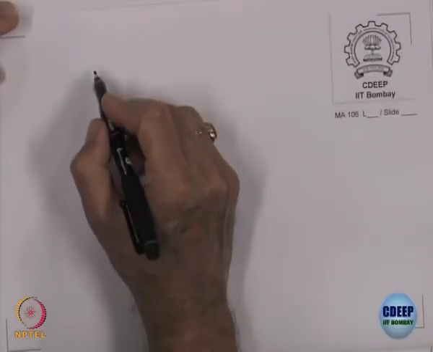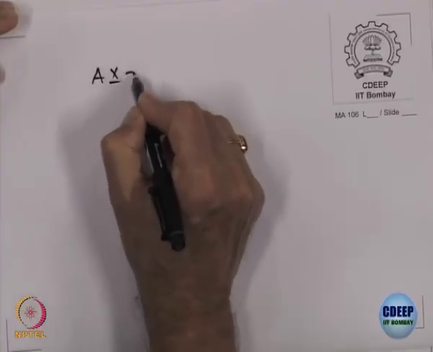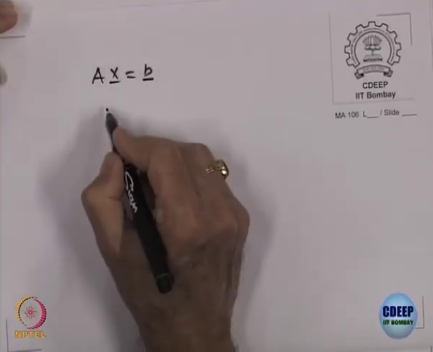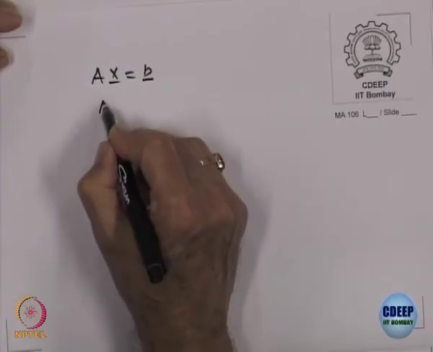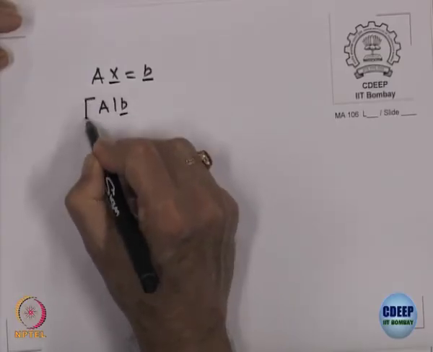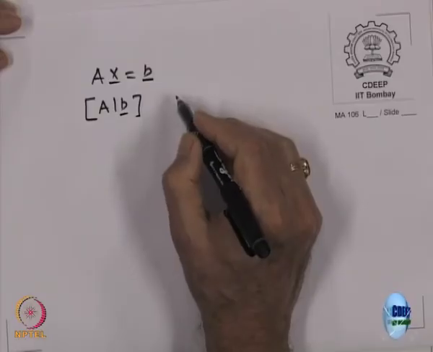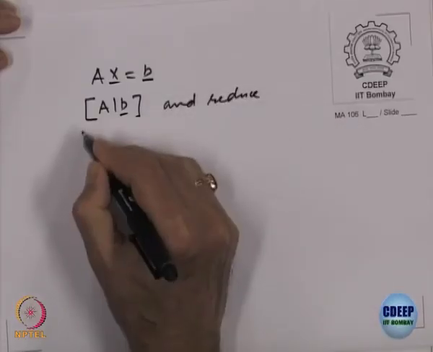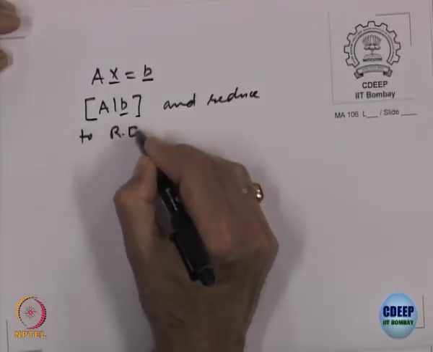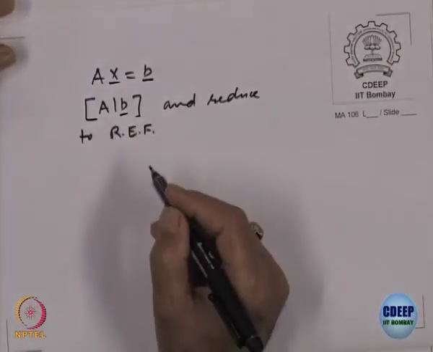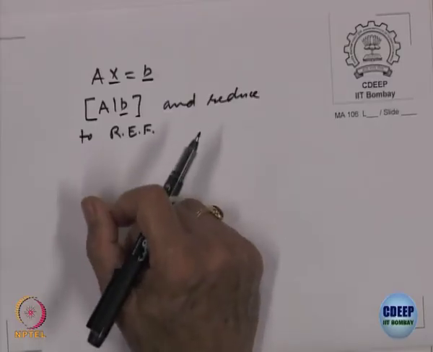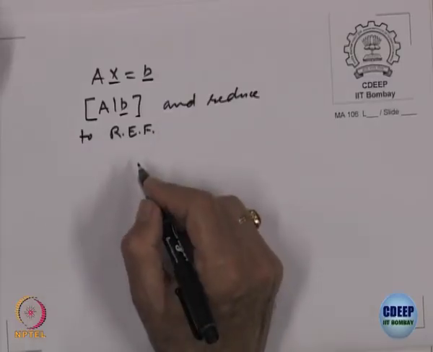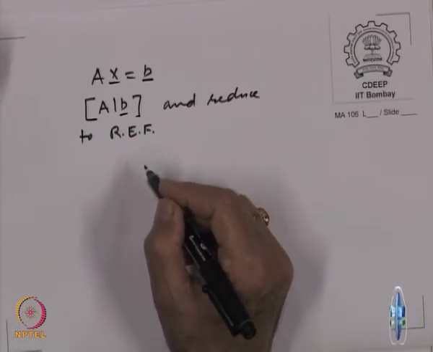So, what we have done is for a system A x is equal to b, we take A and b, and reduce to row echelon form. Now, reducing a matrix to row echelon form is by scanning and interchanging or multiplying.